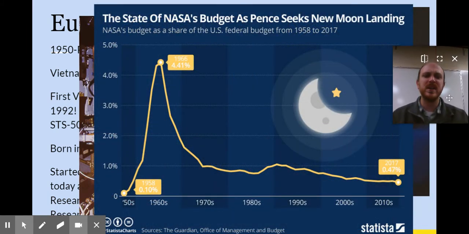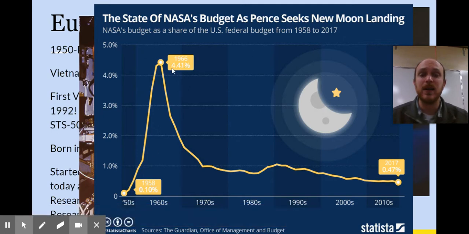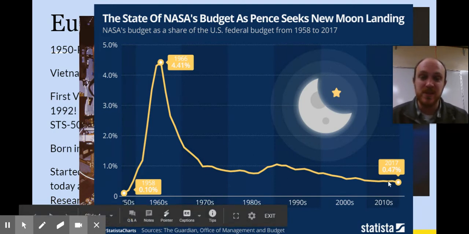I do want to share this with you. It's a little bit outdated now because this is until 2017, about 3 years old. But currently NASA is training new astronauts, and they're building new rockets and new space systems to try to get people back on the moon and eventually to Mars. And this is just an example of why that's going to be kind of a problem. If you look down in the 1950s and 60s when we first built our space program, we were spending 4.4% of all of our money on NASA. And right now it's down to less than 0.5%, at least in 2017 it was.